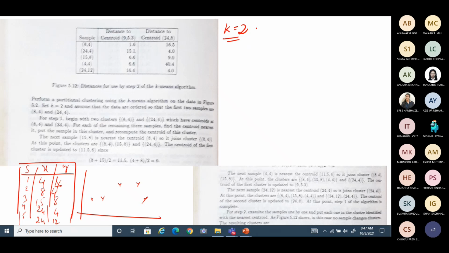I'm just taking k equal to 2 as per the example. So when you start with k equal to 2, you can randomly choose any 2 among the 5 samples as seed points as per the first step.